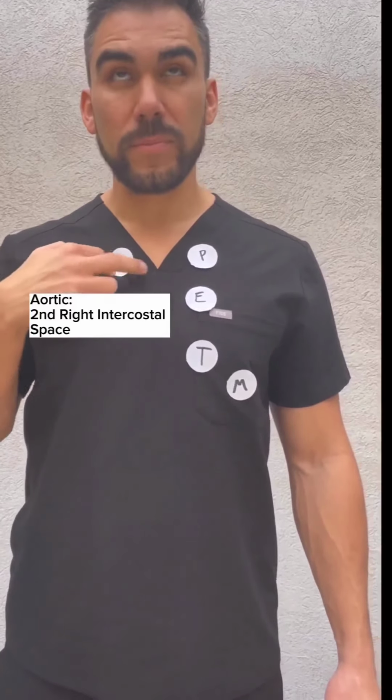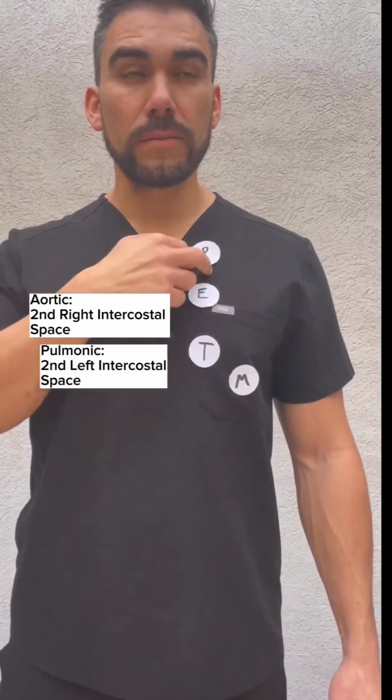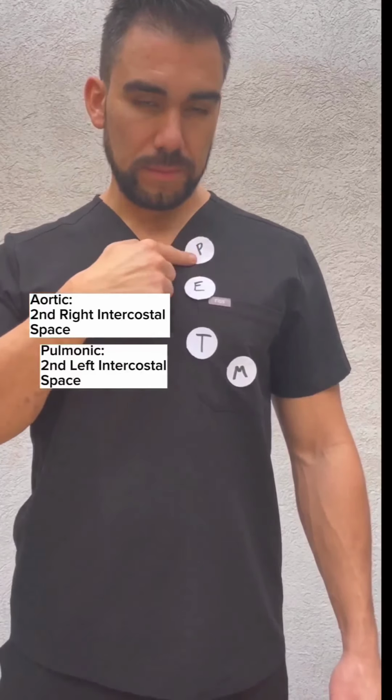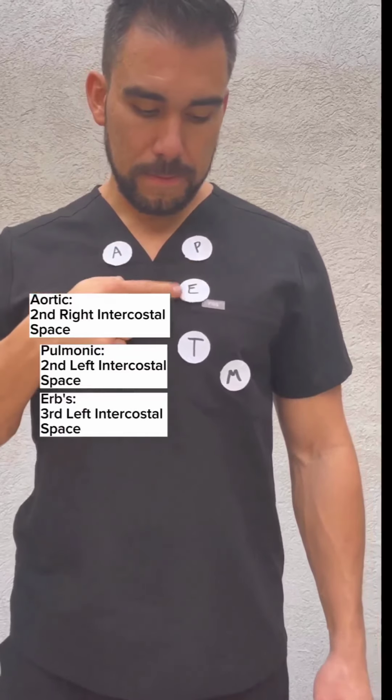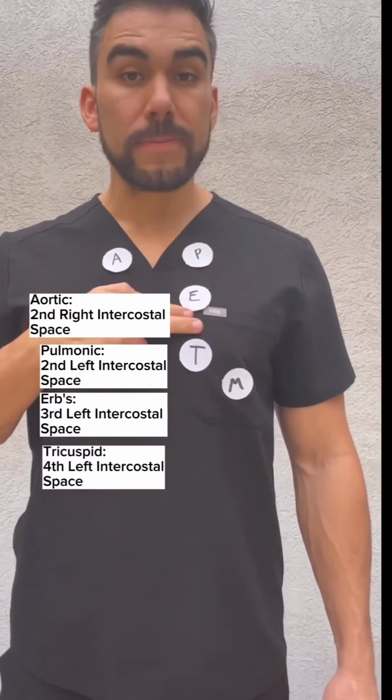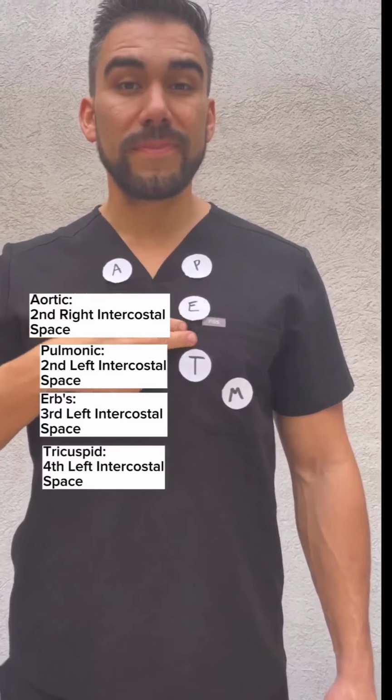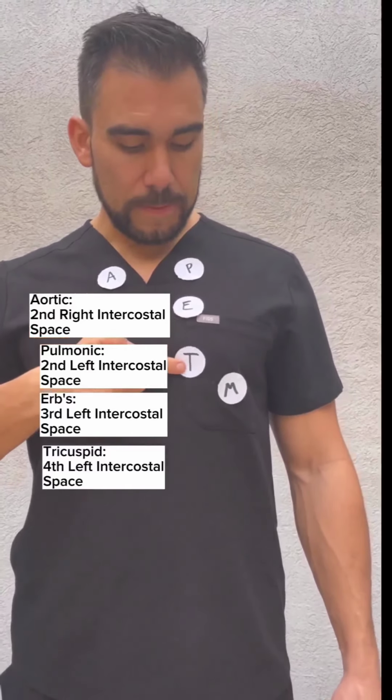For P for pulmonic, just go on the opposite side. That's located at the second intercostal space. Now to find E for Erb's point, just walk your fingers down about 2 finger breadths to the third intercostal space. And then the tricuspid for T, that's the fourth left intercostal space.